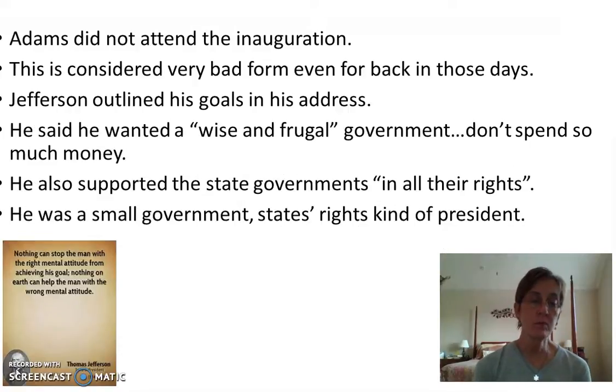Okay. Now, Adams didn't go to Jefferson's inauguration, and this is considered really, really in bad taste, even back in those days. But Adams just had his nose out of joint. I mean, he felt like he had just been shunned and dealt a bad deck of cards because he had not even been considered. And he didn't take any of the responsibility on himself.